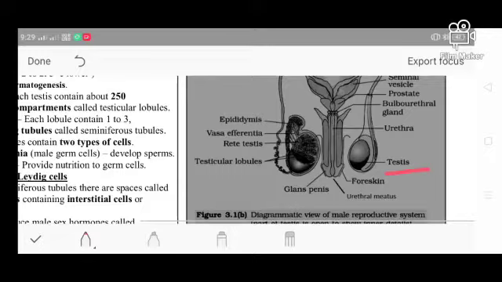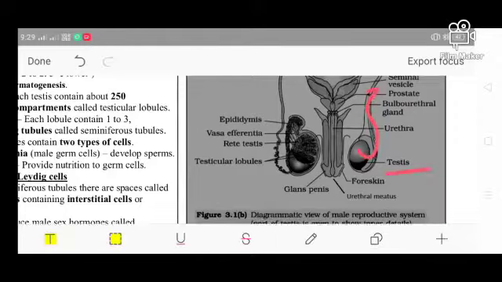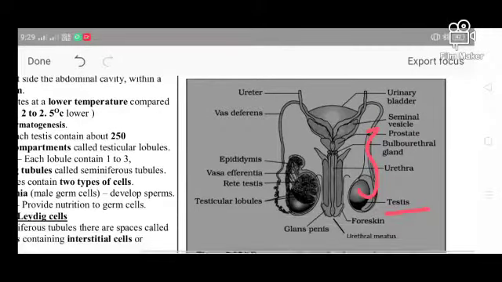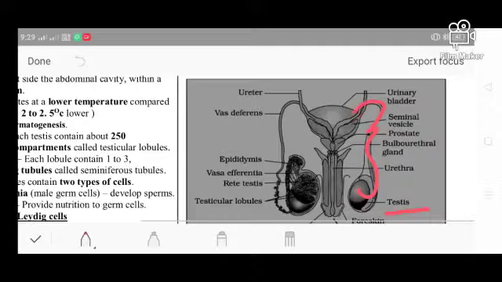The sperms go over this portion, and after that it comes like this and is ejaculated at the glans penis. So this is the process, from this and from this side also. This is the common path for both testes.